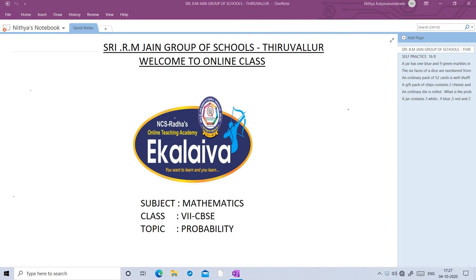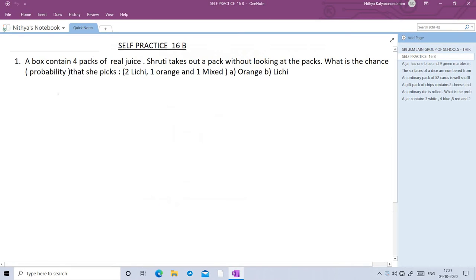Today we are going to see the topic probability in this self-practice 16B. First question. A box contains 4 packs of real juice. Shruti takes out a pack without looking at the packs. What is the probability that she picks? The 4 packets are 2 lychee, 1 orange and 1 mixed. So find the probability of getting orange and lychee.